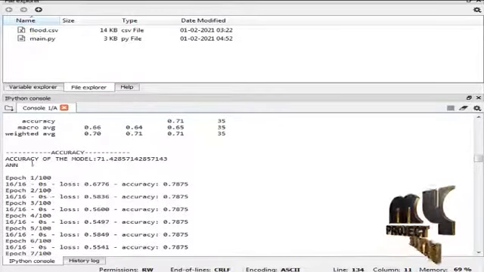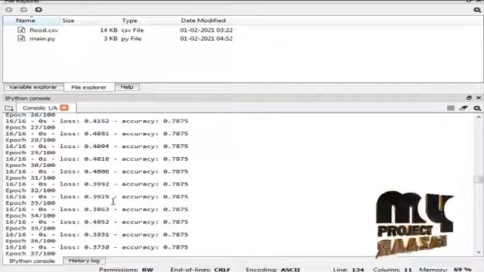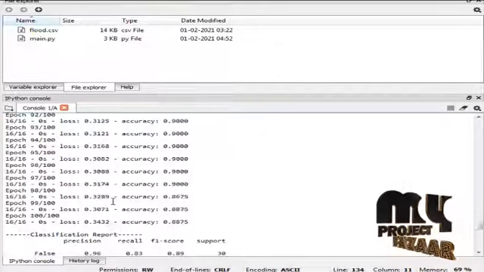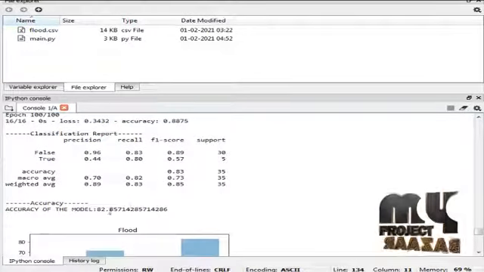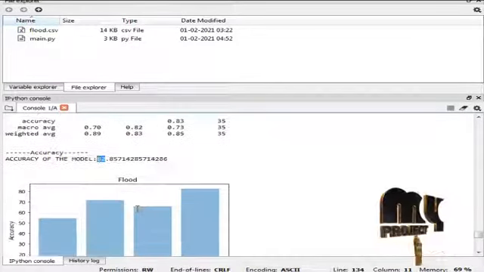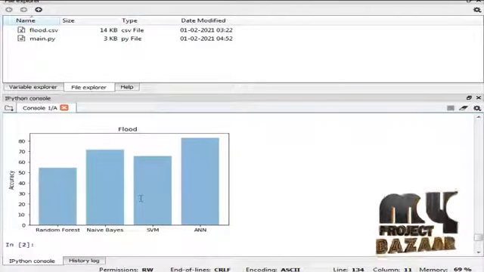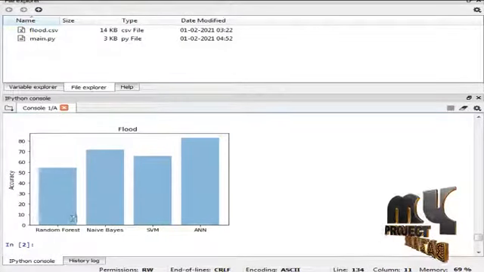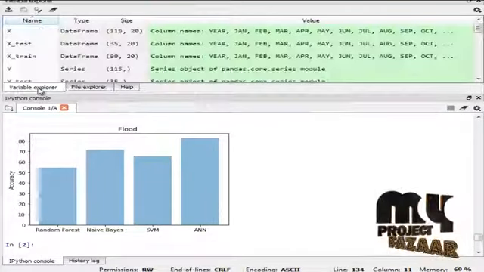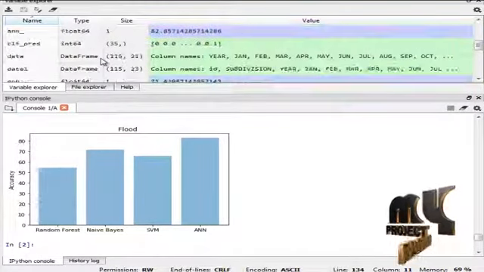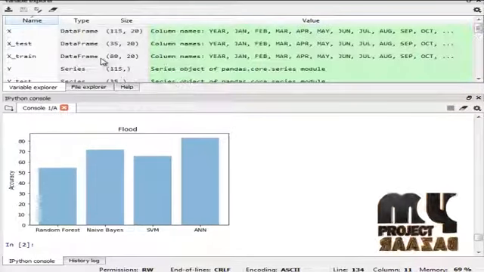And the deep learning algorithm, the artificial neural network algorithm, result is shown in the classification report of the artificial neural network algorithm, and the accuracy is 82%. And this is the comparison graph between the random forest, Naive Bayes, support vector machine, and artificial neural network algorithms. These are all the variable results that are stored in the user defined variables.